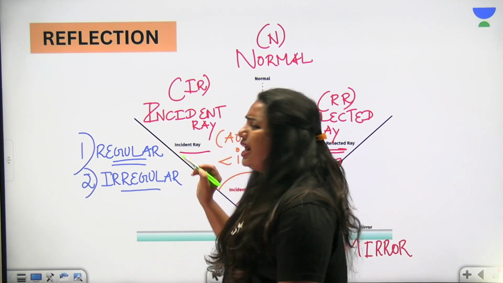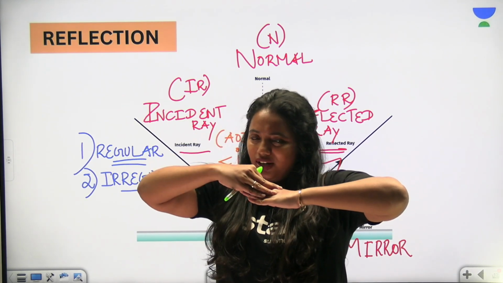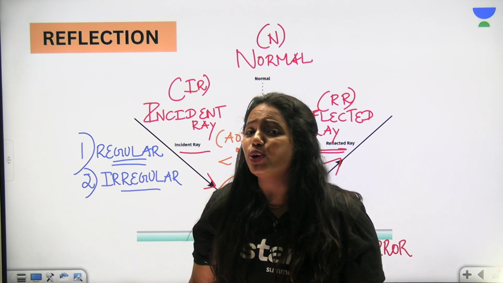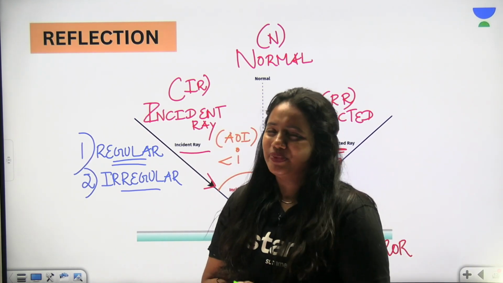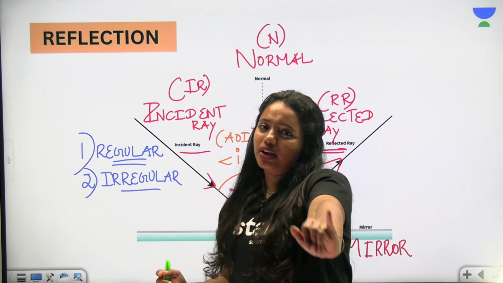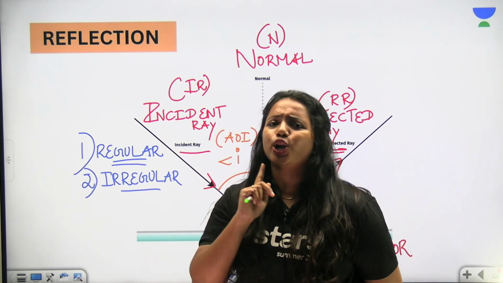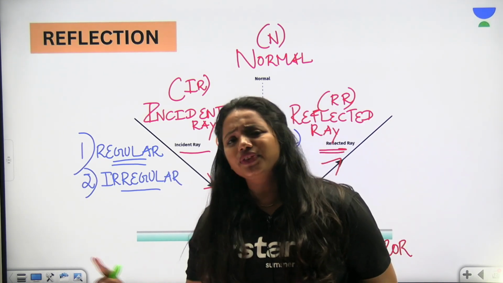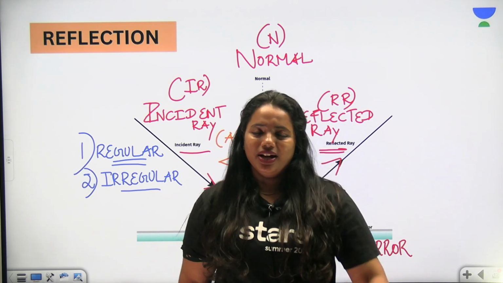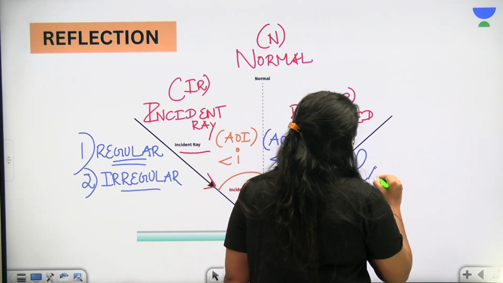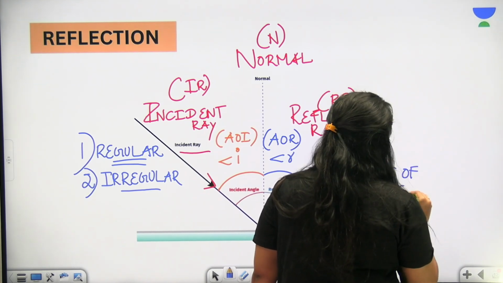But when you talk about irregular reflection, the surface is rough. When the incident rays fall, the reflected rays are not going to be parallel to each other. Therefore, we get a blurry image. So this is a basic difference between regular and irregular reflection. And now, we need to learn the laws of reflection here. Whatever the type of reflection that you learn, it obeys the laws of reflection.